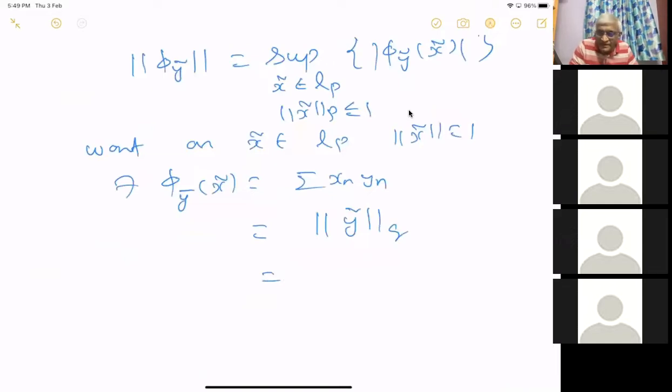Incidentally, I didn't define the norm. You have to take the summation of mod y_n to the power q, and here I am writing the whole thing to the power 1 by q. Shouldn't you be taking the norm of this when you apply phi y to it?